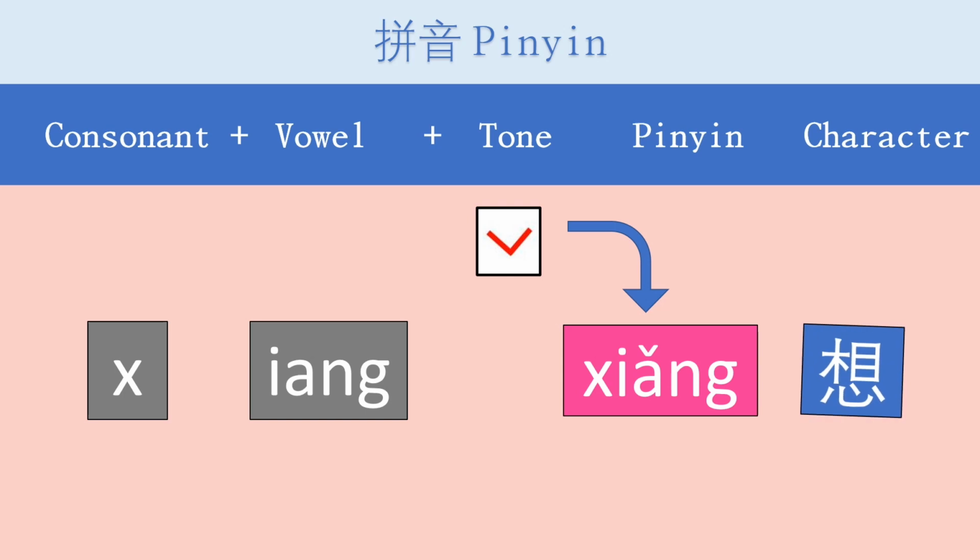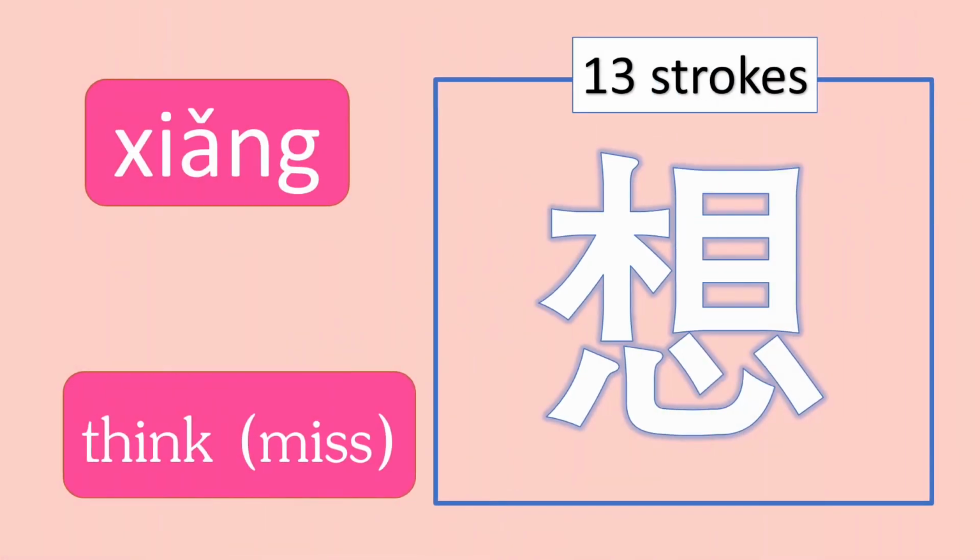Now let us look at how you write this Chinese character, xiǎng. For this word, there are 13 strokes altogether. Remember, the number of strokes in Chinese characters and its sequence of writing is very important. So you have to write the correct number of strokes and also in a correct sequence.